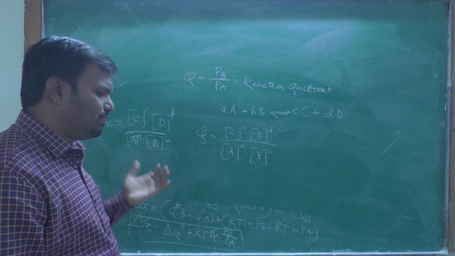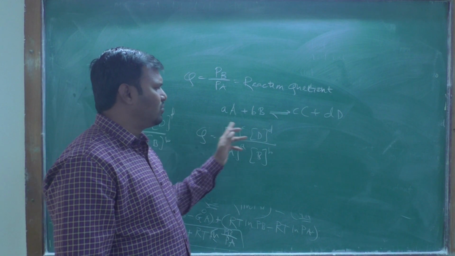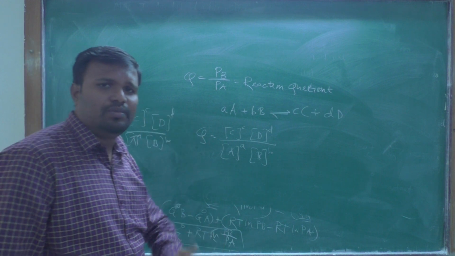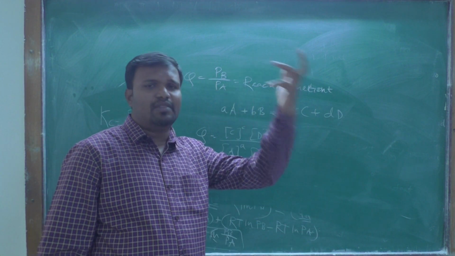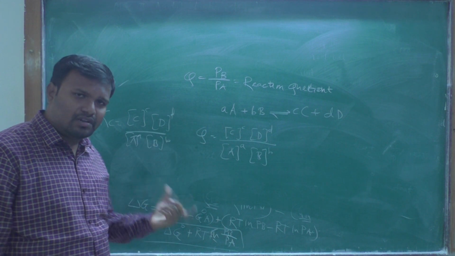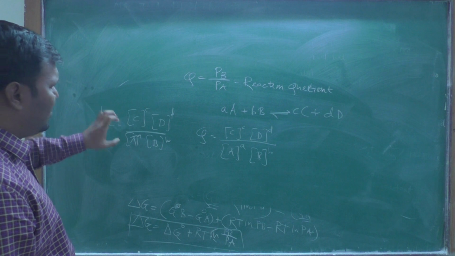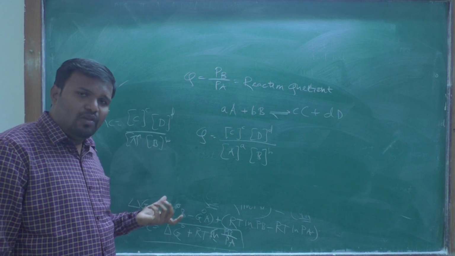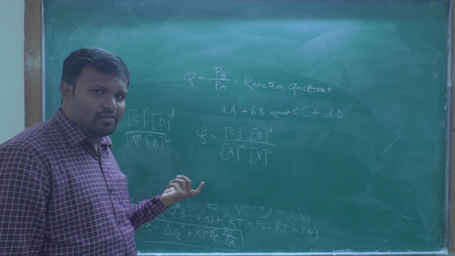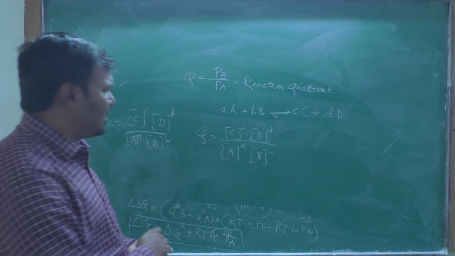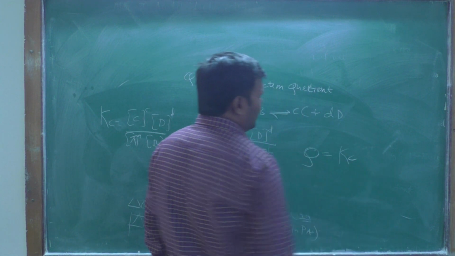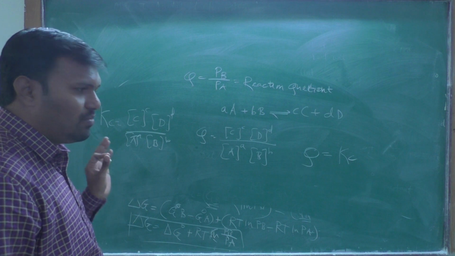Suppose you want to measure this value by observing the concentration of the product at any stage: 1 minute, 2 minutes, 3 minutes, 4 minutes, 10 minutes. You can obtain the values of the reaction quotient. But remember that the equilibrium constant value is obtained at equilibrium only. Therefore, at equilibrium the reaction quotient will be equal to the equilibrium constant.